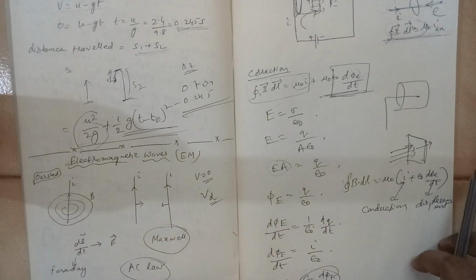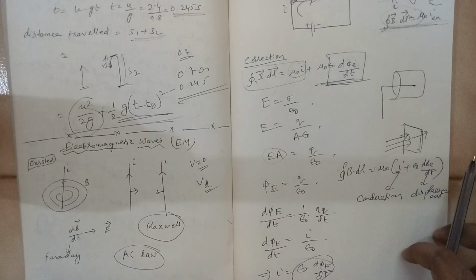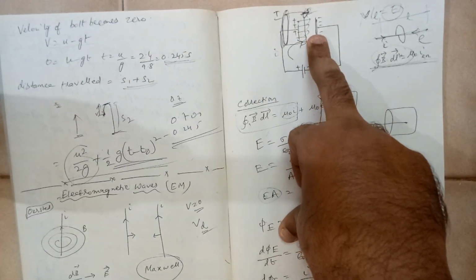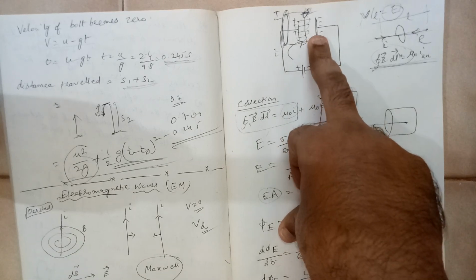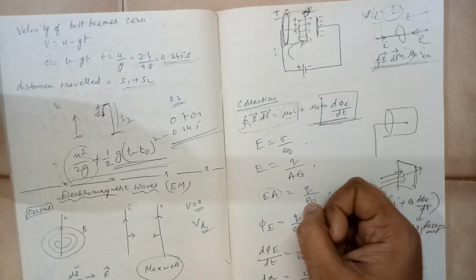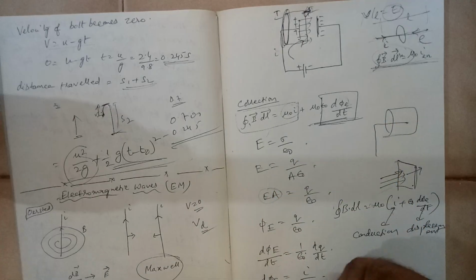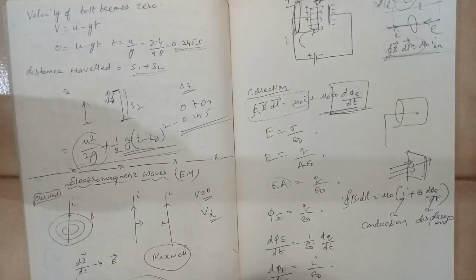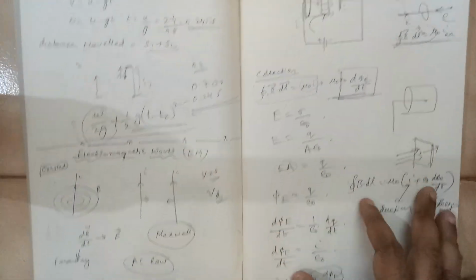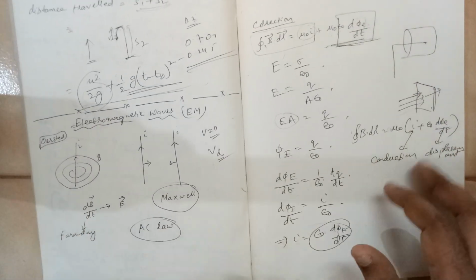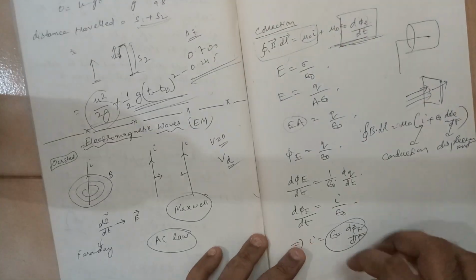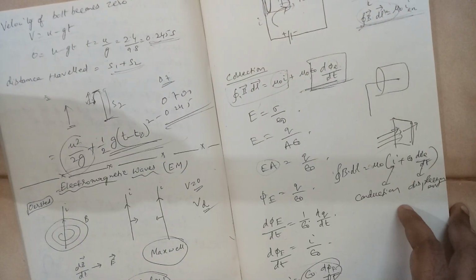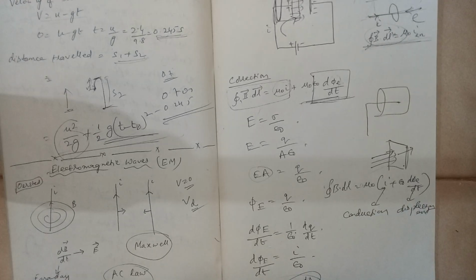Okay, and here we have made another observation: you are changing the electric flux with respect to time, and you have seen that the magnetic compass got deflected. That means a changing electric field with respect to time is creating a magnetic field. So this forward process is true and the backward process is also true. This is the basic concept behind electromagnetic waves. Okay, we will discuss it further in the coming videos.